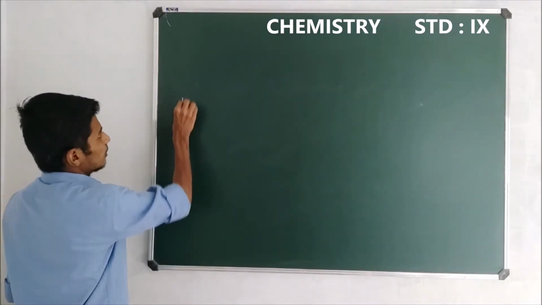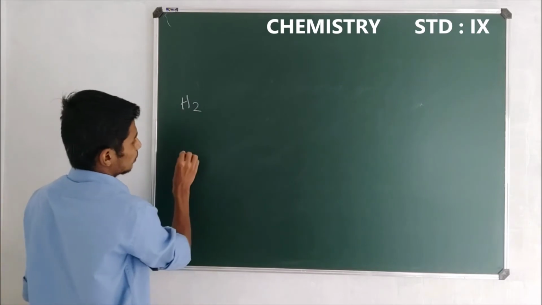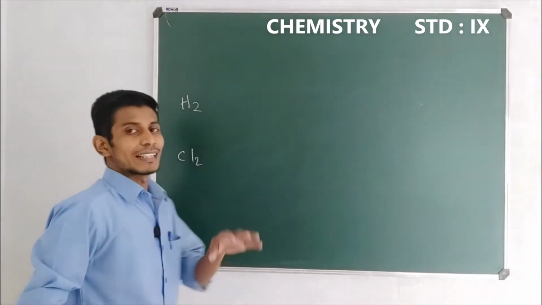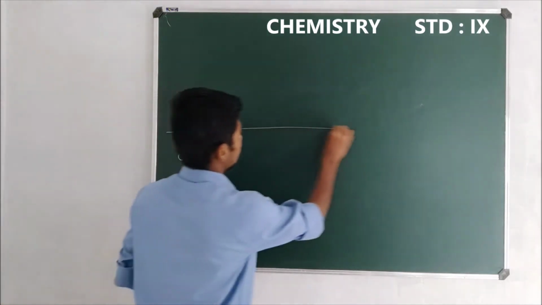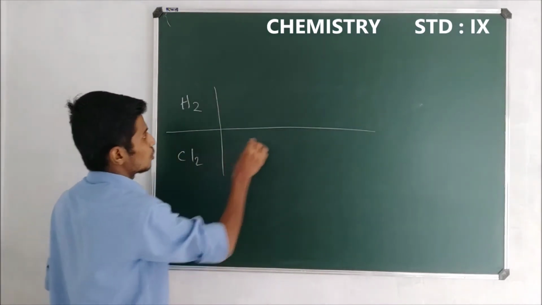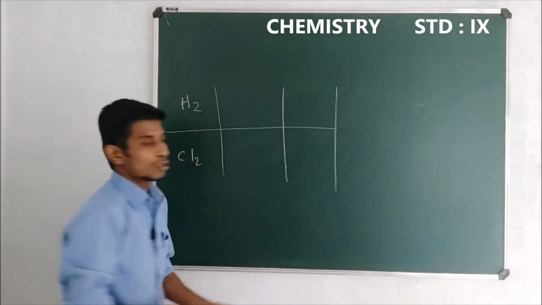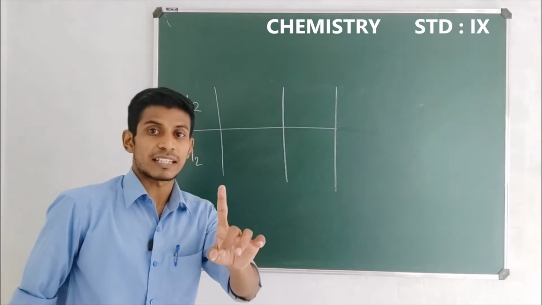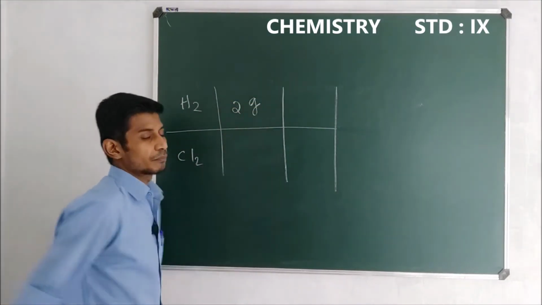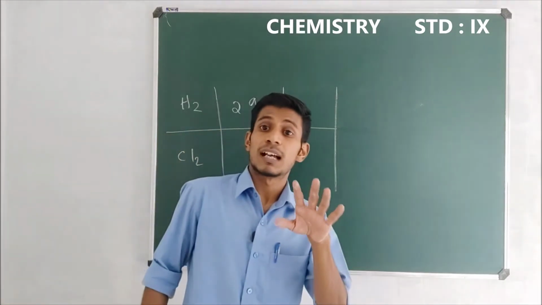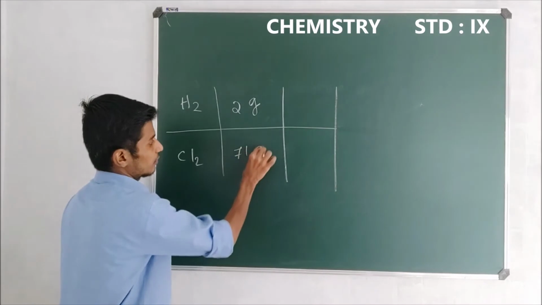So hydrogen and chlorine, they are combining with each other. Okay, so let us consider 2 cases. In the first case, the mass of hydrogen is 2 gram and the mass of chlorine is 71 gram.